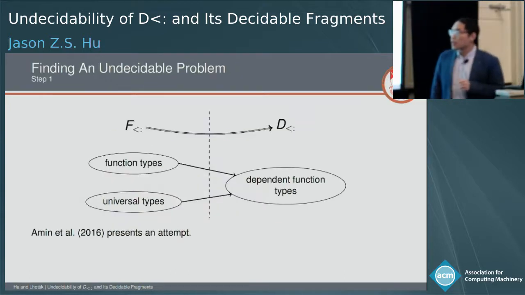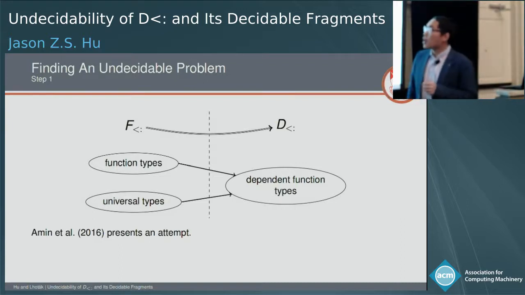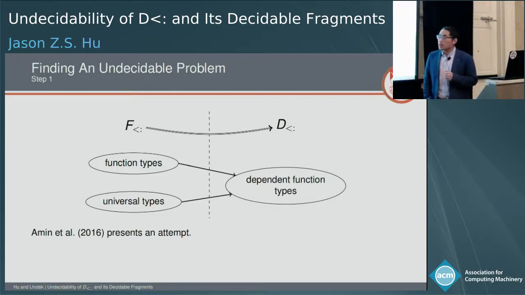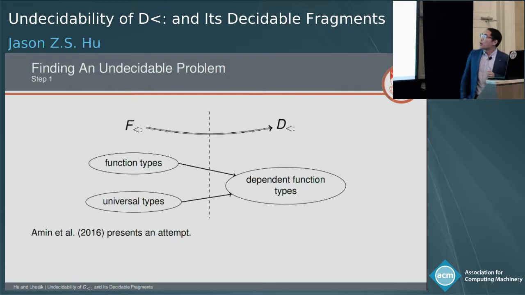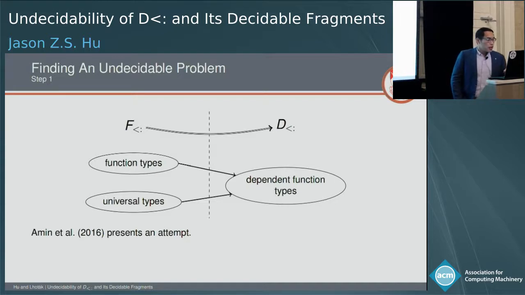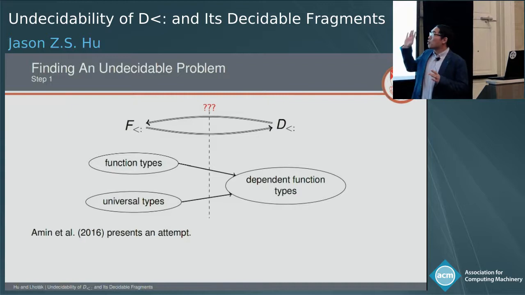So let's take a look at the first step. There is a previous attempt that tried to prove this undecidability. In their approach, they essentially defined a translation function which maps types from F sub to D sub, and they also show a direction from F sub to D sub, as indicated by the double arrow above. However, they didn't show the other direction, which goes from D sub to F sub.